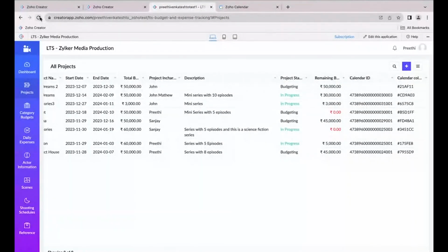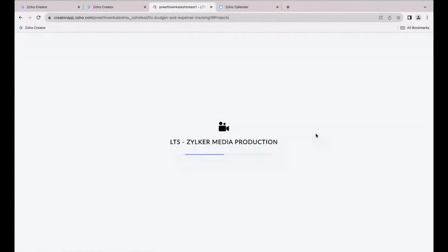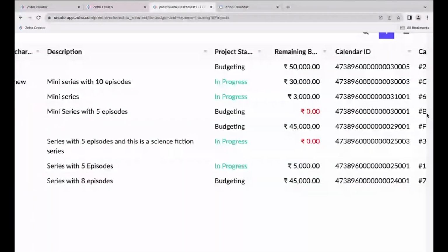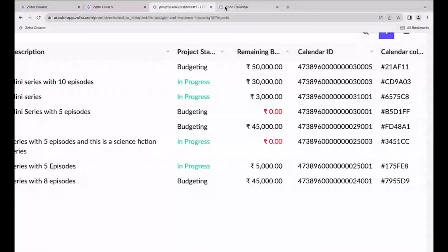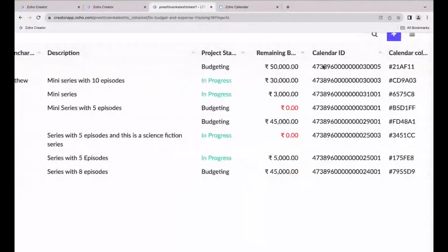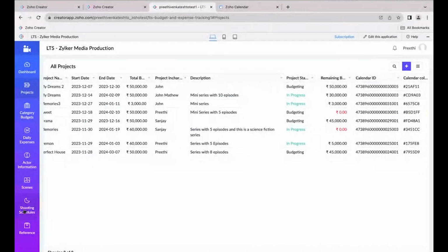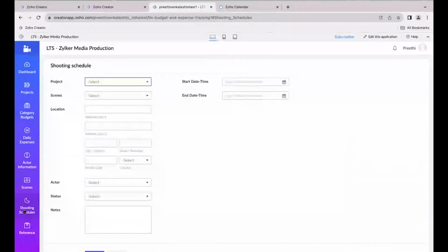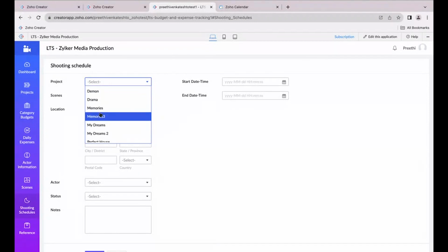Similarly, when I refresh my projects module, I can see the calendar ID getting updated over here. Once the calendar has got created, I'm just updating the calendar ID in a separate field in order to manage all my shooting schedules. Because once I create a schedule, it should get reflected in the particular calendar, right? For that, I'm using the calendar ID. So now let's try to create a schedule.